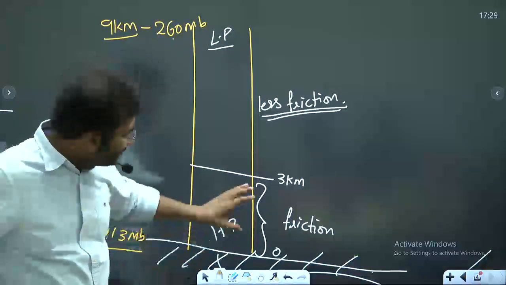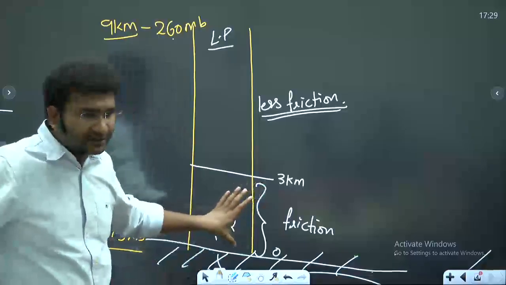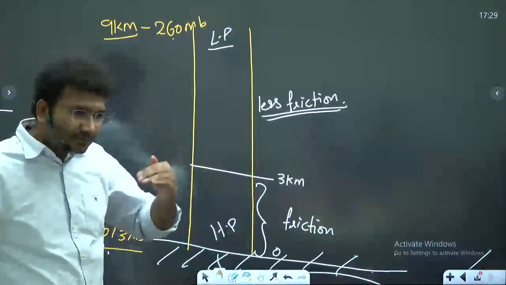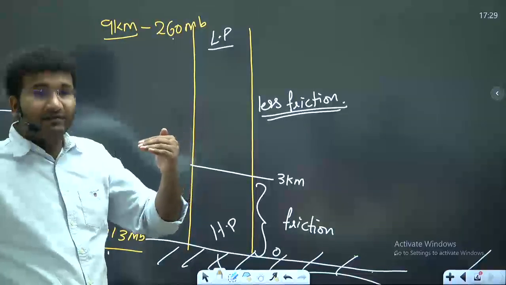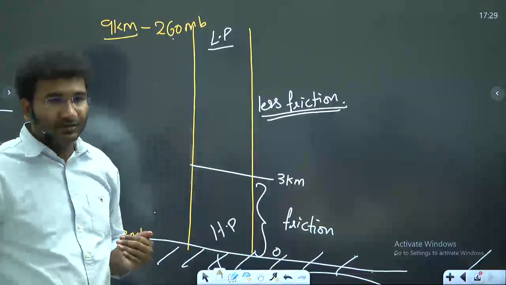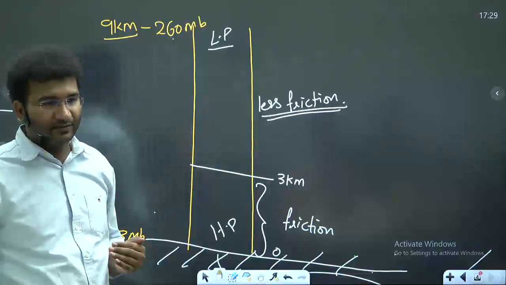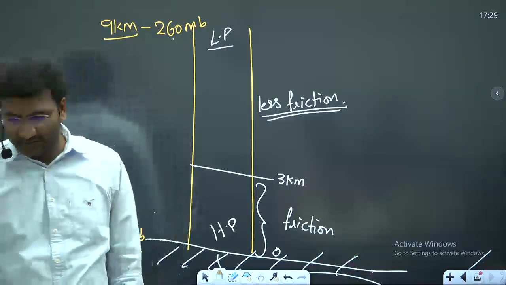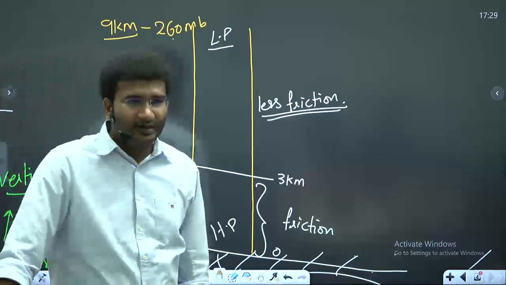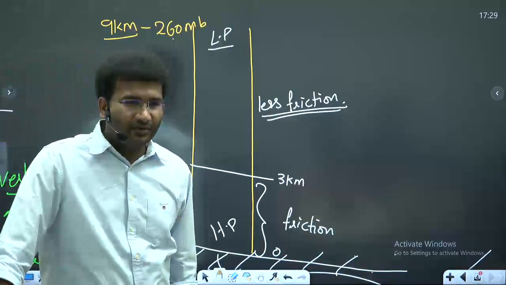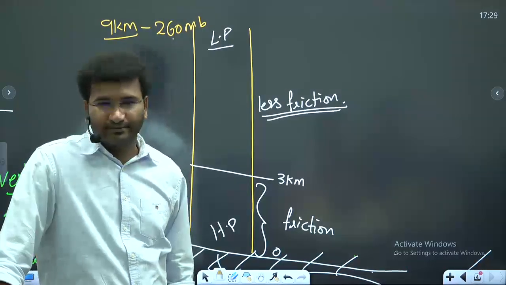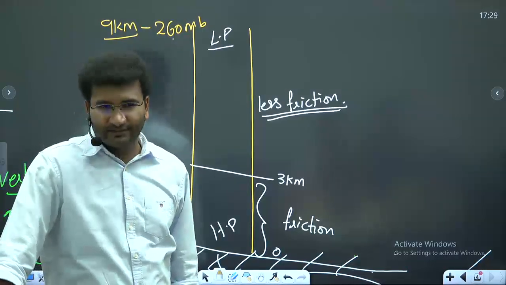And literally in the lower reaches, for every few meters, there is a variation of pressure. There is large variation of pressure. Have you read the NCERTs? Yes. How many of you have read? उसमें ये लिखा होता है, for every 10 meters there will be a variation of 1 millibar. Is it written?